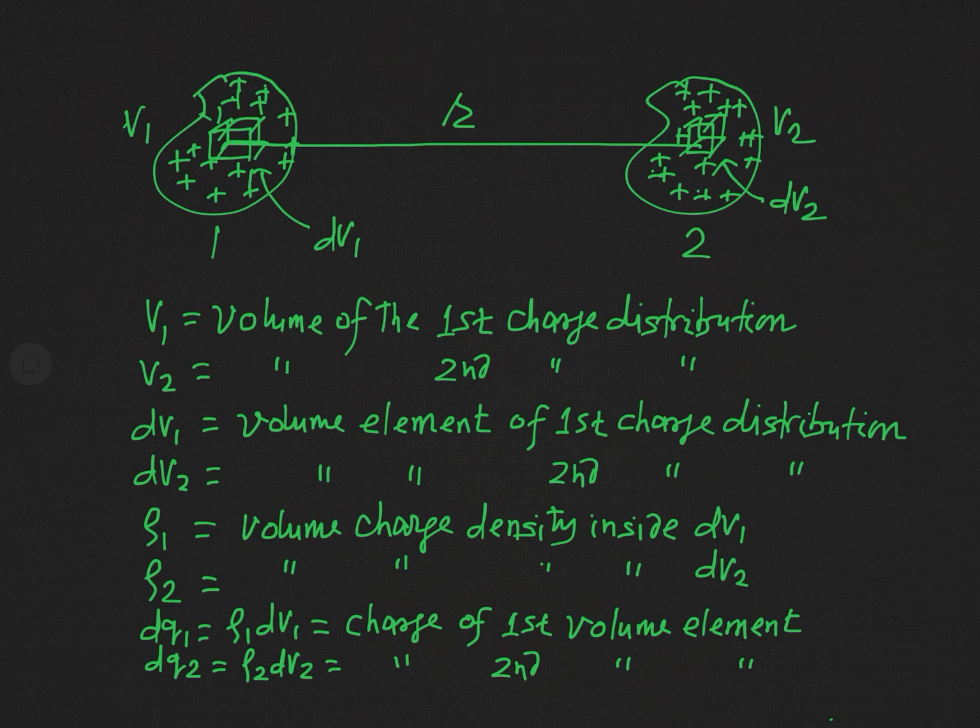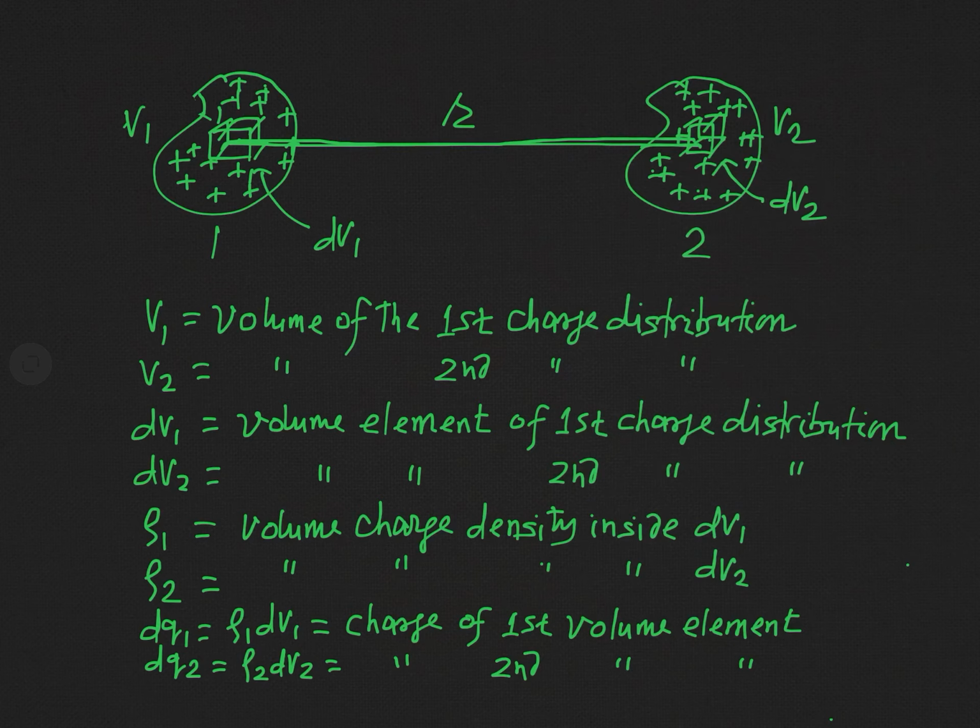Although in general you cannot define a unique separation between these two charge distributions because they are of finite size, elementary volumes are just like points, so we consider that these two elementary volumes are separated from one another by a separation r. And inside this elementary volume dV1, let us say ρ1 is the volume charge density, and inside this elementary volume dV2, let us say ρ2 is the volume charge density.